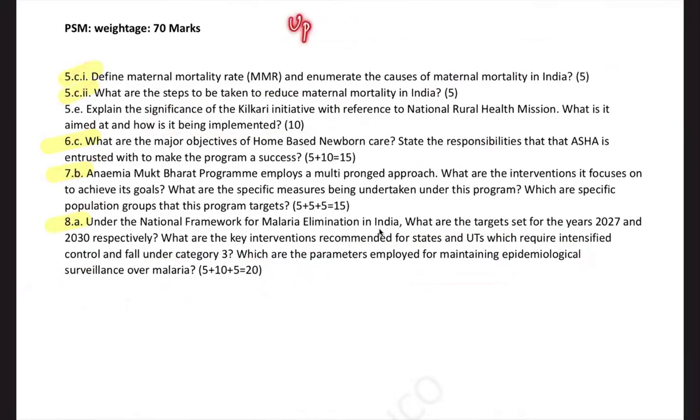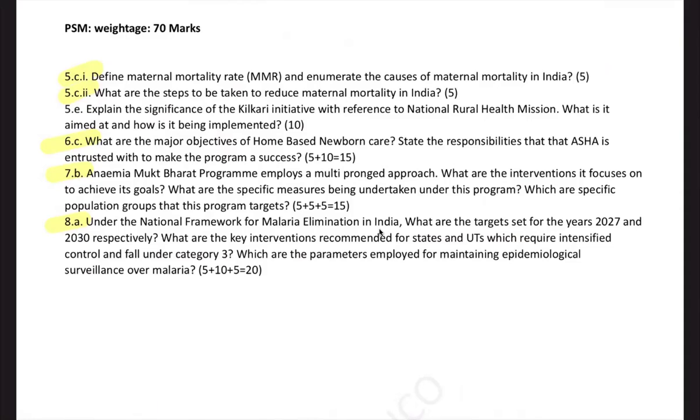So for the next batch also, I'll do the same thing, updates 2026. When I started this institute in 2019, the biggest stress for me was to give you up-to-date content with regards to preventive medicine, because at the end of the day you are preventive doctors, you are future civil servants, your approach should be more along preventive lines. If you can't crack PSM, which is close to your national health programs and also GS study, what is the point of me being here to help you out, right?